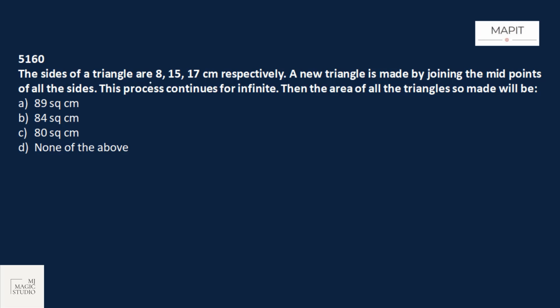The sides of a triangle are 8, 15 and 17 centimeter respectively. Great. A new triangle is made by joining the midpoints of all the sides. If we join them in tandem, a new triangle is made.